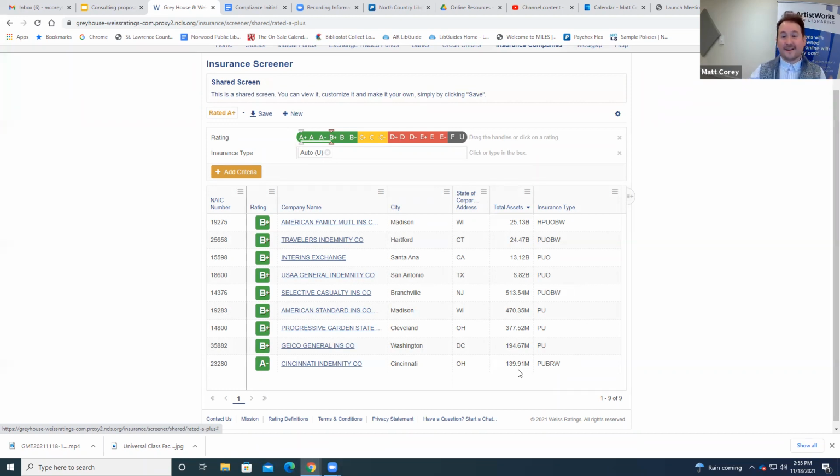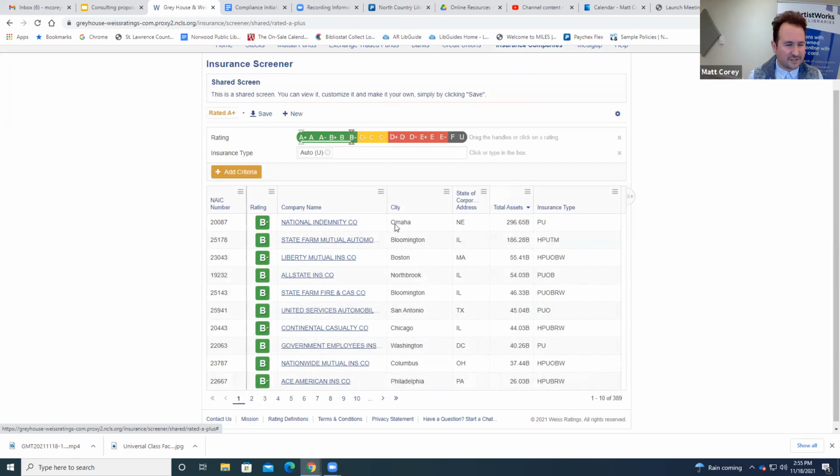But certainly for any of our patrons who are looking at insurance companies and want to find a solid auto insurance company and don't know where to start, this is such an awesome tool. And of course we can go all the way to B- and see that now there are 389 results, right? So a lot more to choose from.